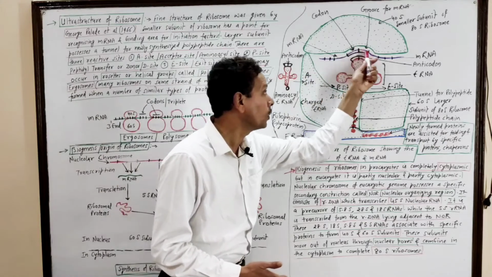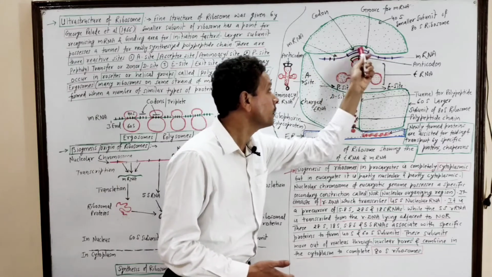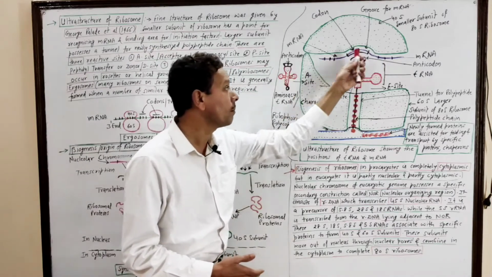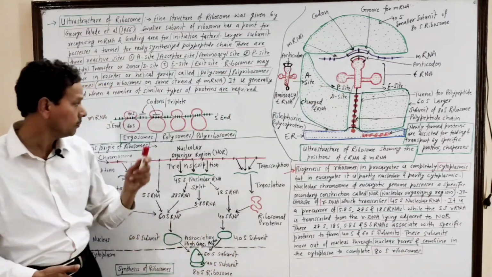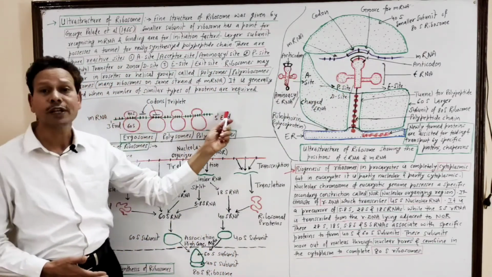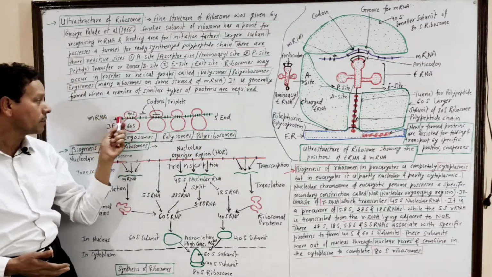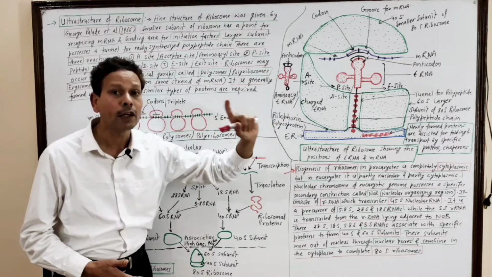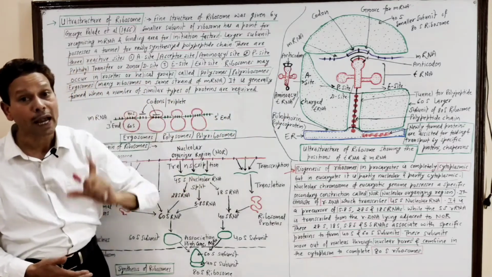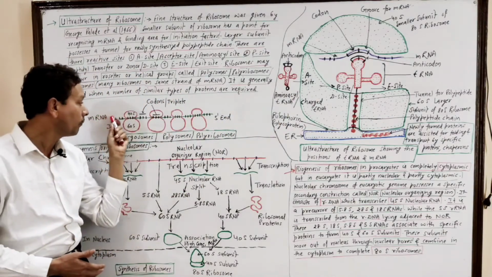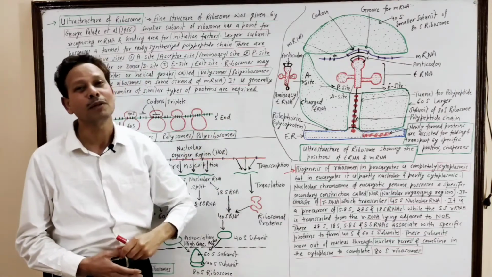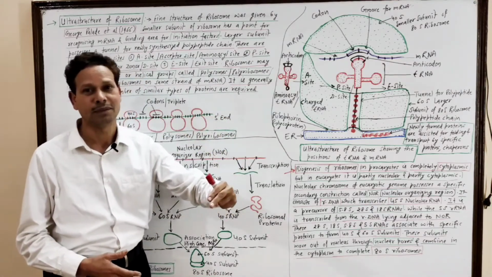This mRNA molecule, which is present in the groove, this is the mRNA strand, and this mRNA strand possesses a definite sequence of nitrogen base nucleotides or letters. That definite sequence of nitrogen bases is named the genetic code.